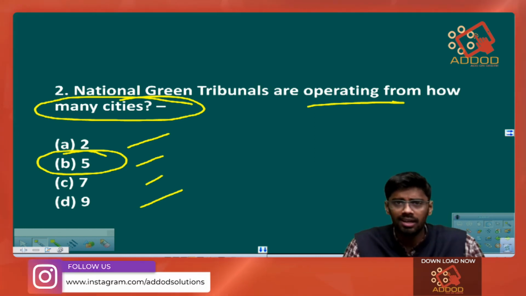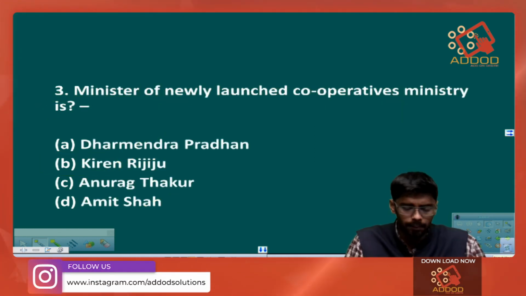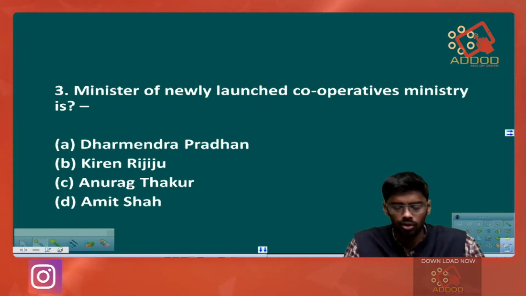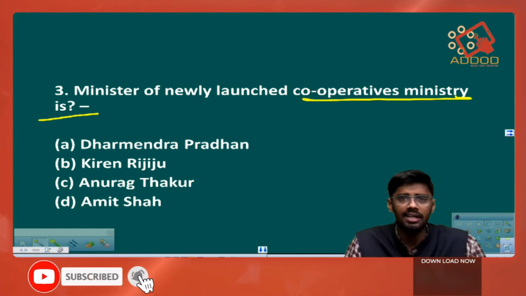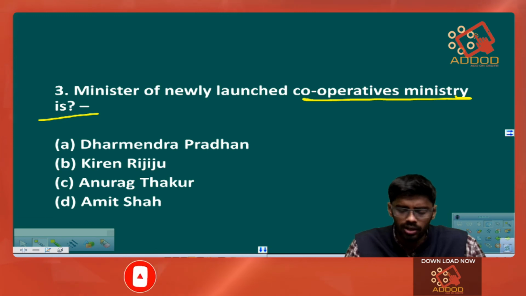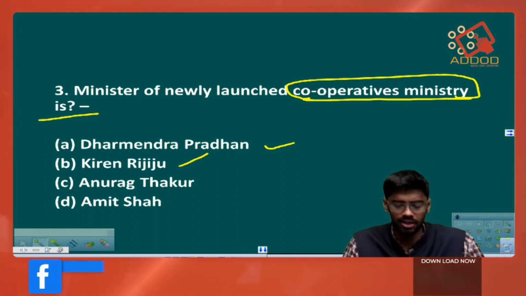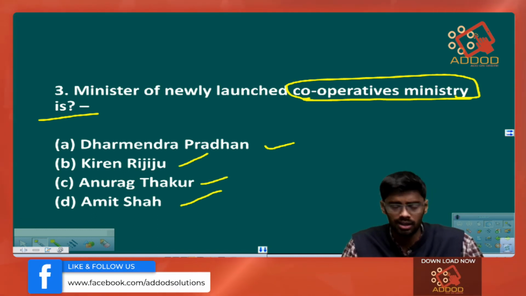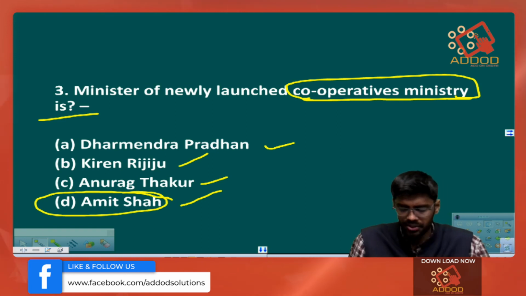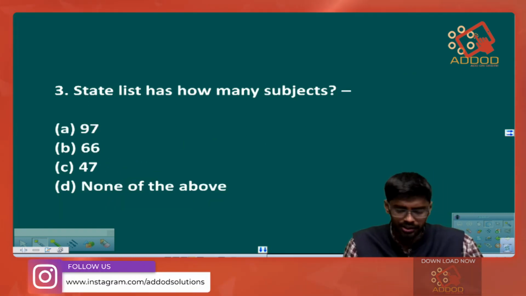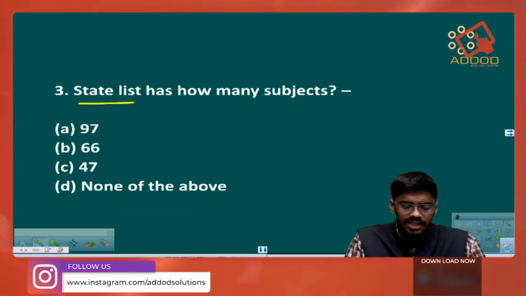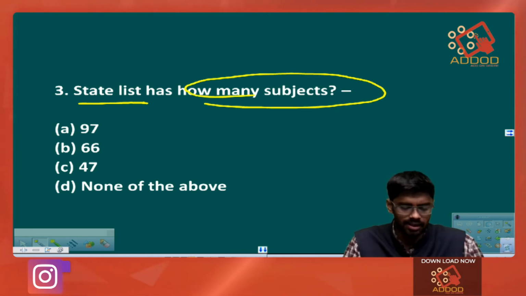Next question, who is the minister of the newly launched Cooperatives Ministry? Is it Mr. Dharmendra Pradhan? Is it Mr. Kiren Rijiju? Is it Mr. Anurag Thakur? Is it Mr. Amit Shah? The answer is Mr. Amit Shah. Next question, the state list has how many subjects? Is it 97?